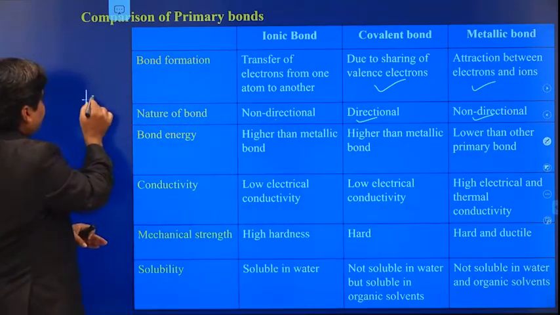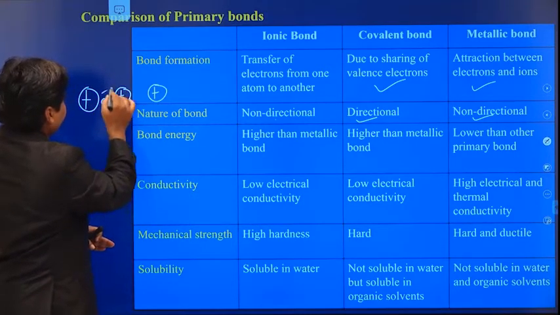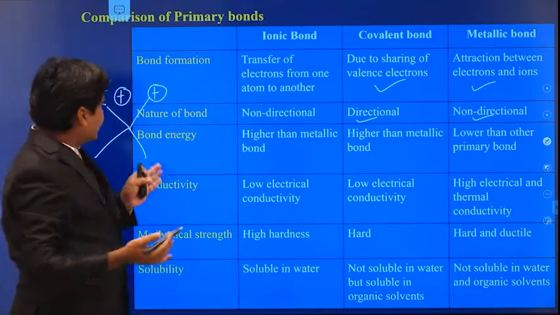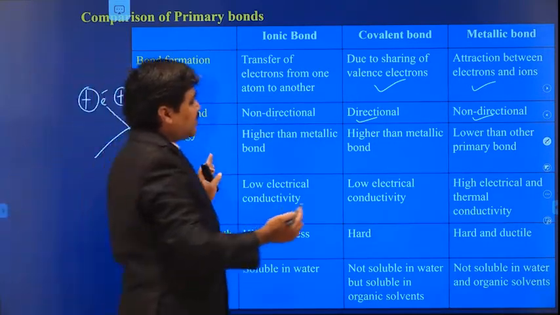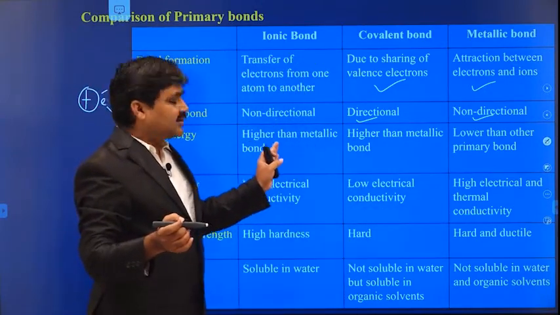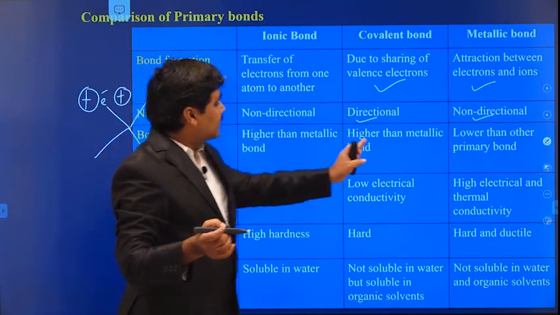Because of this positive charge, these electrons are moving randomly. It has no particular direction, so they can move anywhere. This metallic bond is non-directional in nature, and the bond energy is relatively high compared to the ionic bond and the covalent bond.